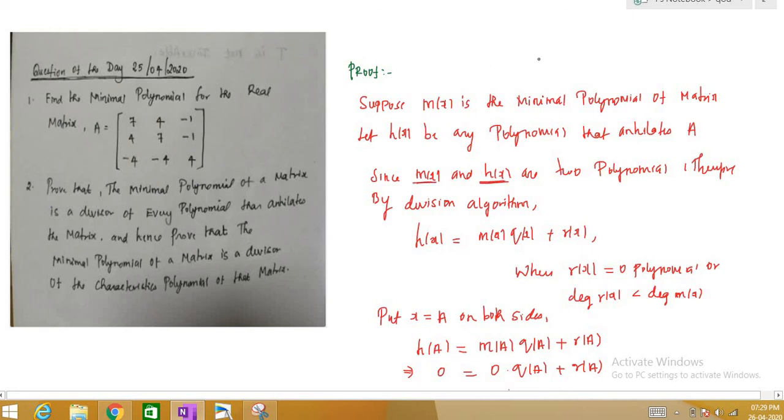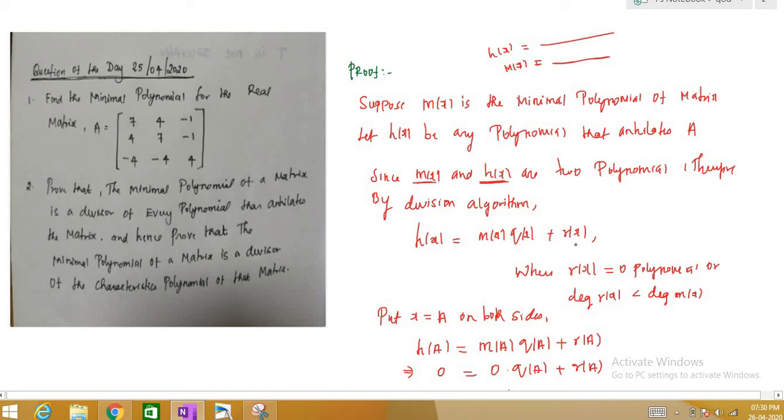We can write that m of x and h of x are two polynomials, and h of x is the bigger polynomial and m of x is the polynomial that is in h of x. So apply the division algorithm here. I can write h of x is equal to q of x into m of x plus r of x. These are very elementary, right? This is the quotient, this is the remainder, and m of x is the polynomial which we are dividing.